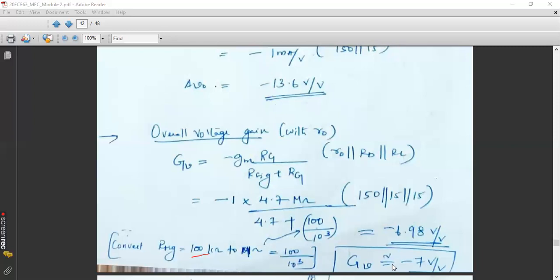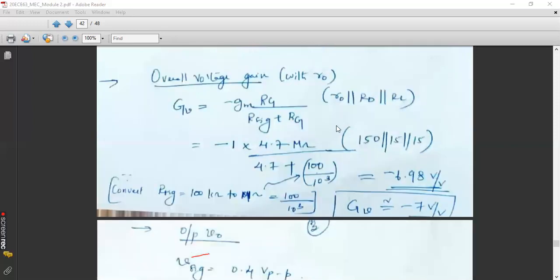So whenever we are trying to find out the overall voltage gain, it will always be less than the typical voltage gain, V naught by Vi. Recall the difference between Vi and Vsig. Vsig is the input signal and Vi is something which is coming across the gate resistance.